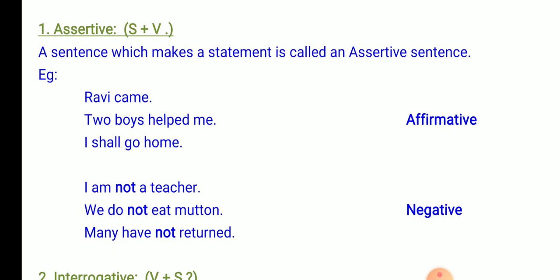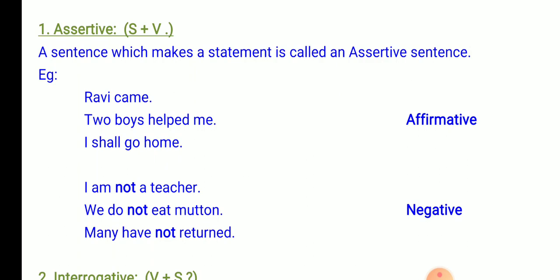Here, Ravi is the subject and it is followed by the verb came. 2 boys helped me. Here, 2 boys is the subject and helped is the verb. I shall go home. Here, I is the subject, shall go is the verb. These 3 sentences are called affirmative sentences.